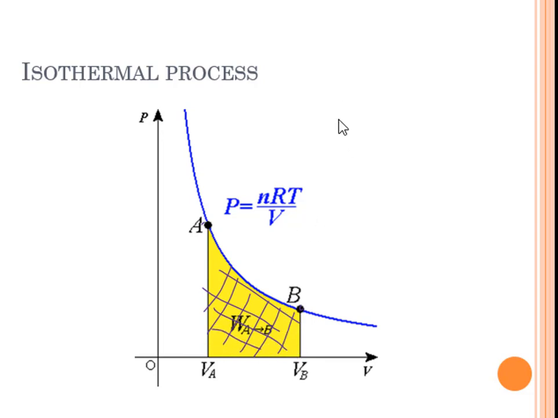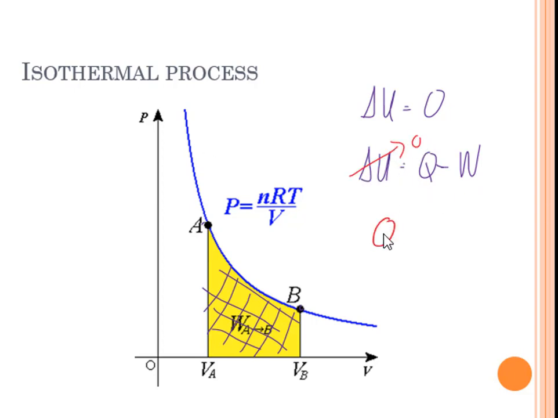But for isothermal process, take note that for isothermal, delta U is equal to 0. So we have delta U equals Q minus work. So deriving the equation here, since our delta U is equal to 0, we now have Q would be equal to the work done. That is for isothermal process. That will be our equation for isothermal process, okay?